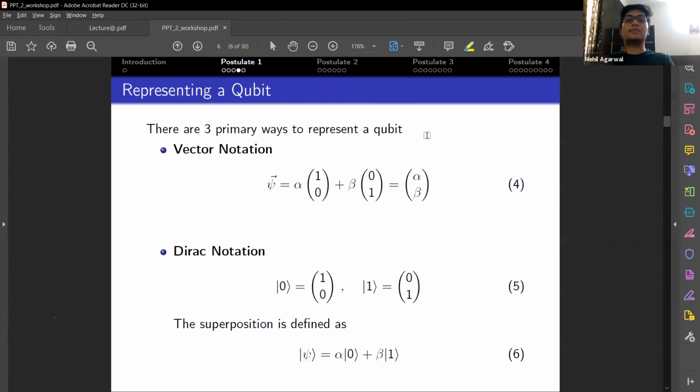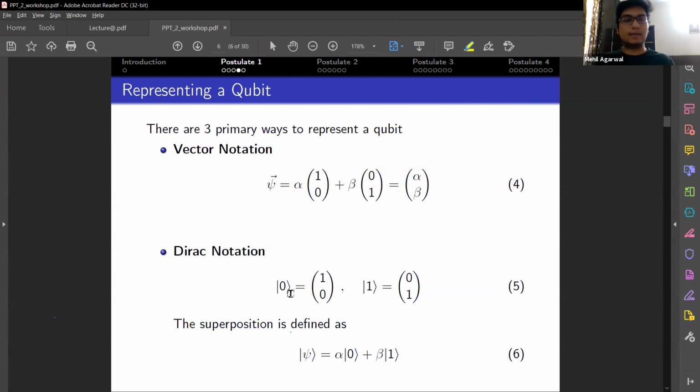Now, there are three primary ways to represent a qubit. We'll leave the discussion of qudits, as they are not in the scope of this course. We'll just discuss qubits. A qubit can be represented in multiple ways. First of all is the vector notation, where zero is represented as the vector 1 0, and 1 is represented as the vector 0 1.